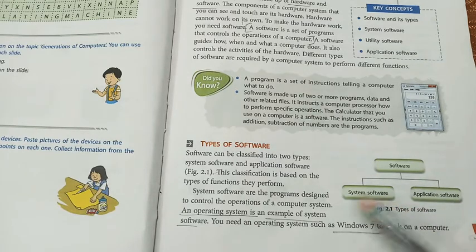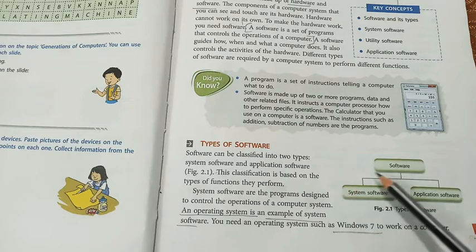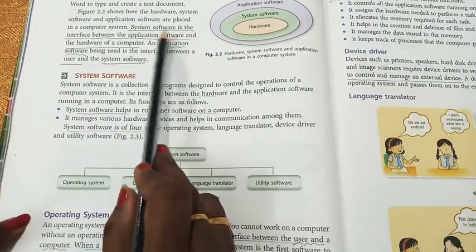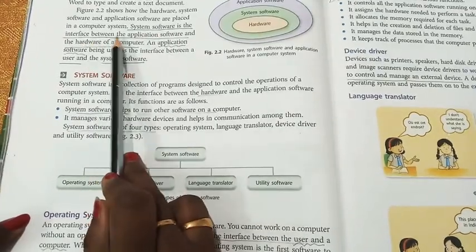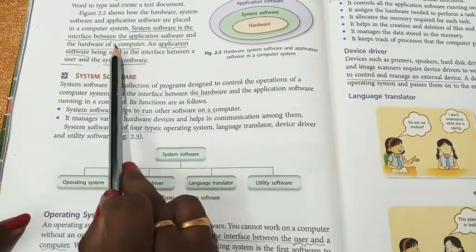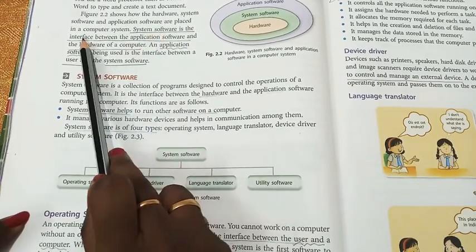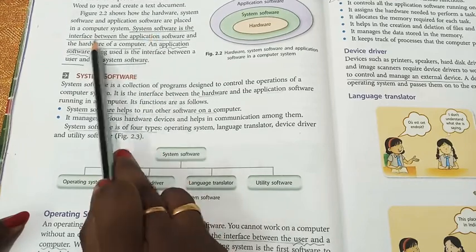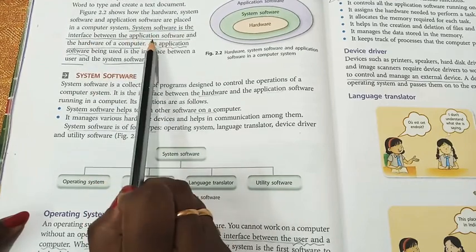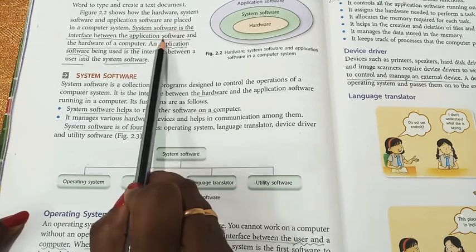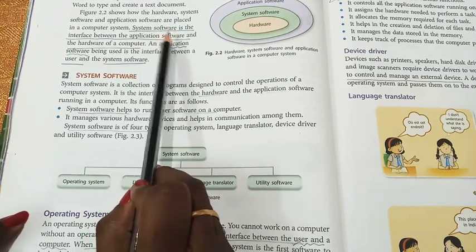So in today's class, we just look over the different types of system software. Now let's see the definition of system software. The system software is an interface between application software and the hardware of a computer. Without the system software, we can't access any type of application software. You just imagine, without an operating system, how would I be able to access this application software?